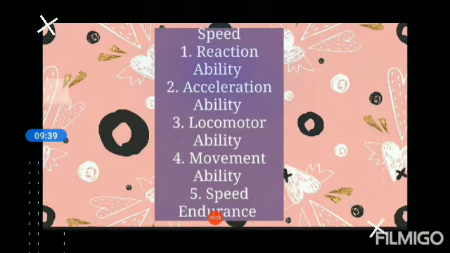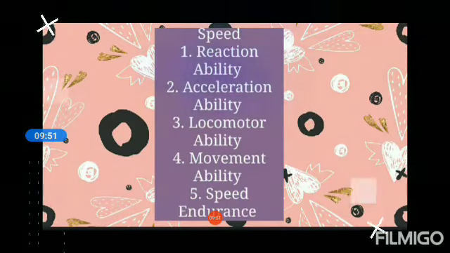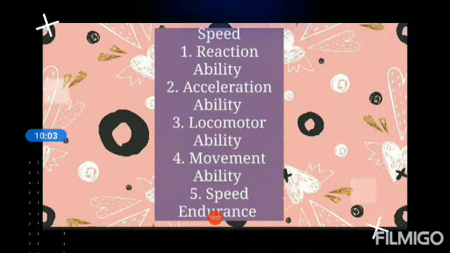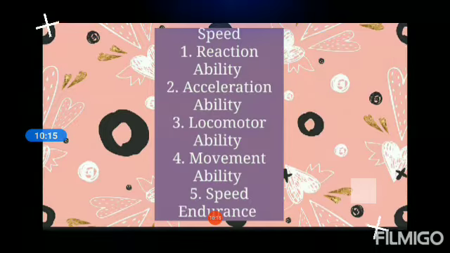There are two types of reaction ability: simple reaction ability and complex reaction ability. Simple reaction ability is the ability to react quickly to an already determined signal. For example, the reaction of a racer at the start of a sprint race is already known to the racer. Whereas complex reaction ability means the ability to react quickly and accurately to undetermined or unexpected signals. These signals are unexpected for the sportsperson because he doesn't know when and to which signal he has to react. For example, facing a ball in cricket by a batsman.